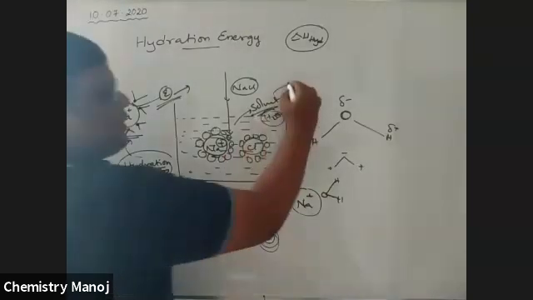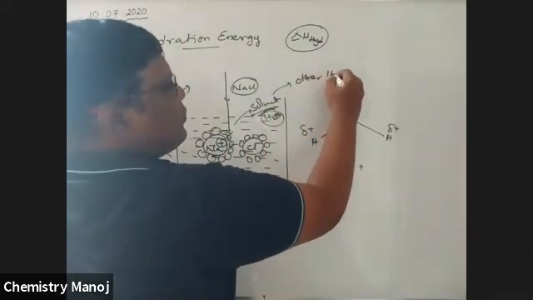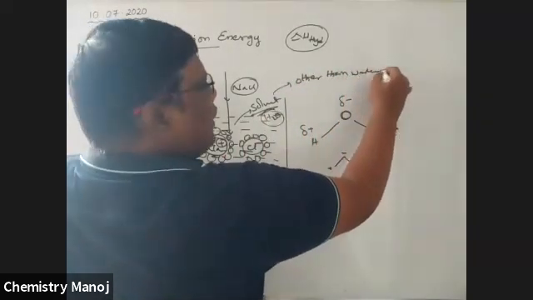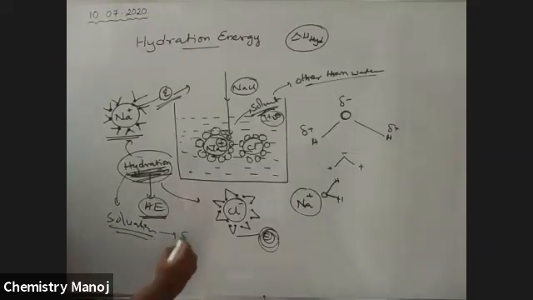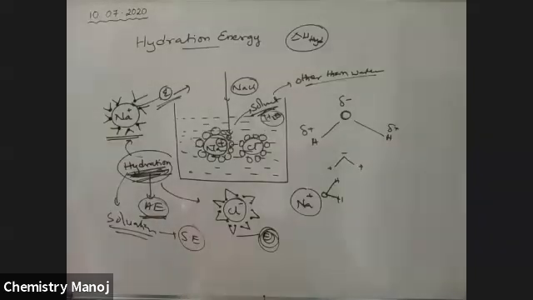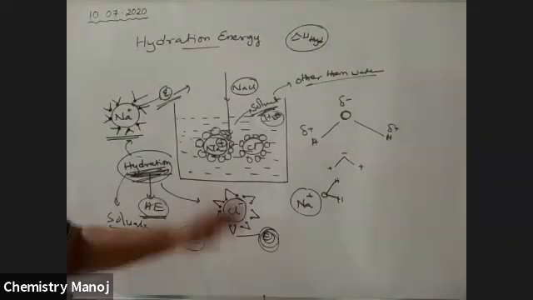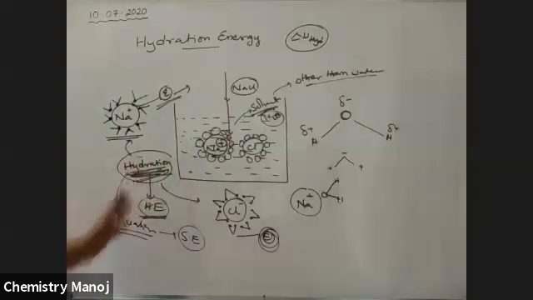If the solvent is other than water, the process is called solvation, and that energy is called solvation energy. Water as solvent gives hydration and hydration energy.